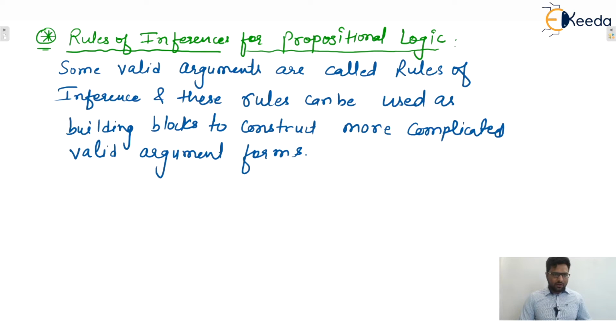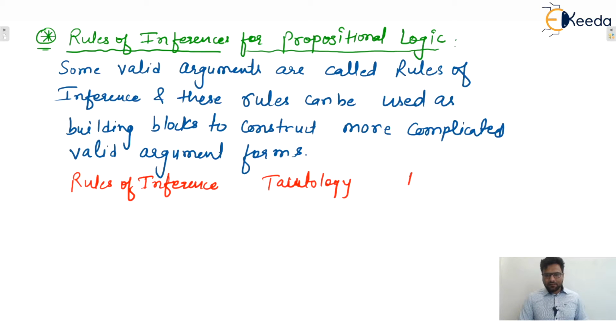So we will construct one table with three columns. The first one is the rule of inference. All rules of inference are valid arguments. We'll see whether it is a tautology or not, and then we'll see the name of that particular rule of inference.